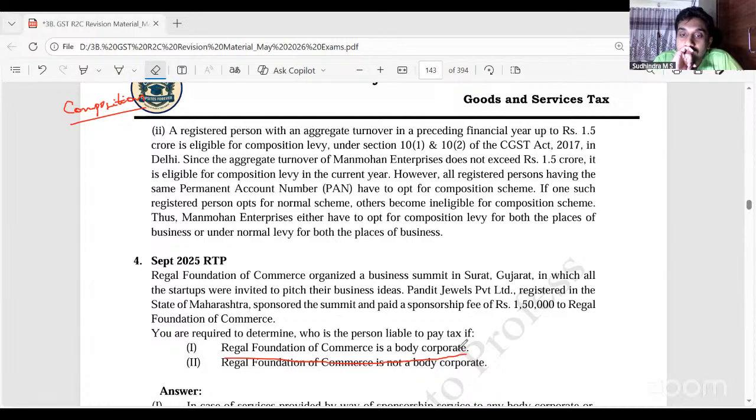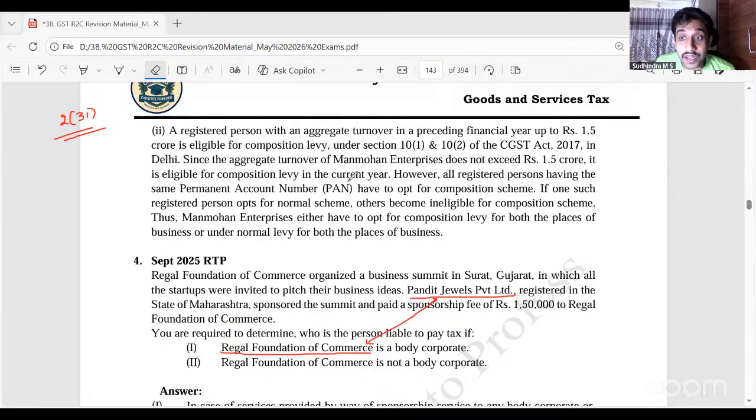RCM, Regal Foundation of Commerce. Regal Foundation of Commerce under RCM. Now, for this particular supply, Pandit Jewels Private Limited and Regal Foundation of Commerce are the 2 parties. Who is the supplier and who is the recipient? Pandit Jewels Private Limited is the supplier and Regal Foundation is the recipient. Now, section 2 clause 31, consideration definition. Who should pay the consideration?